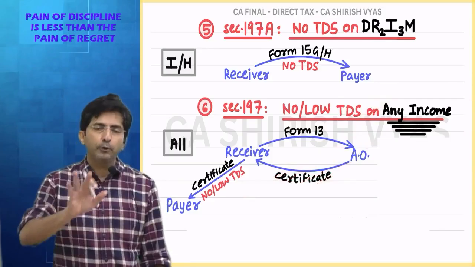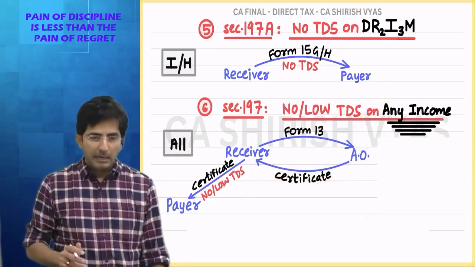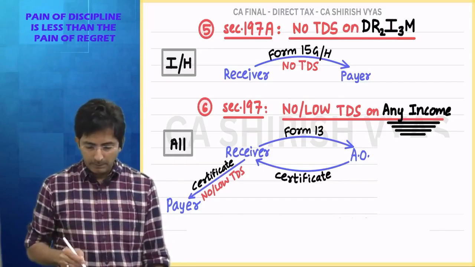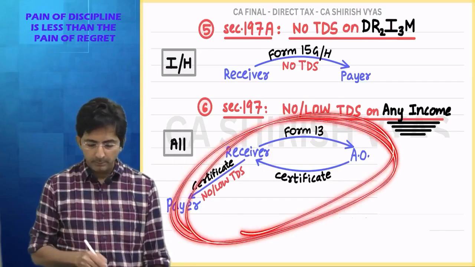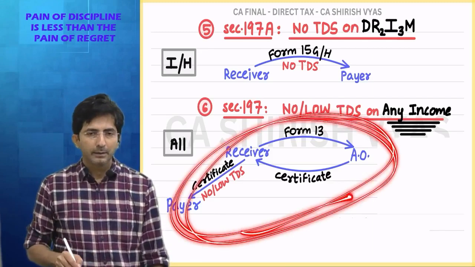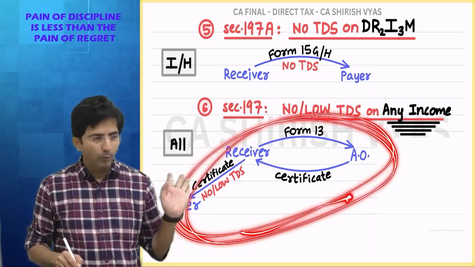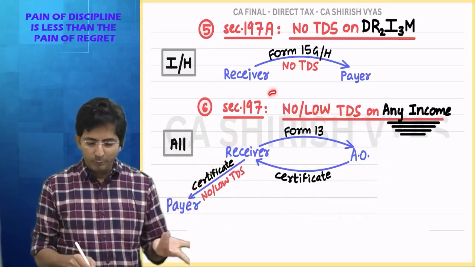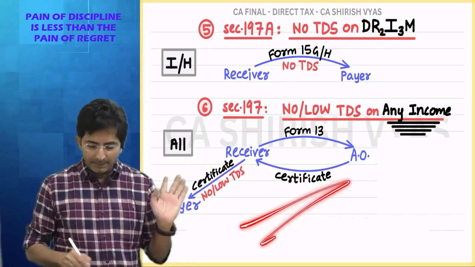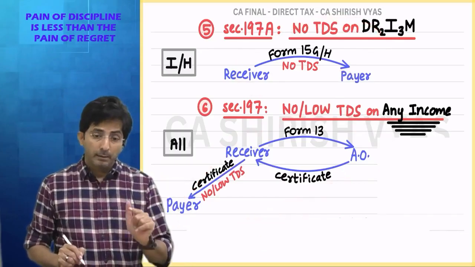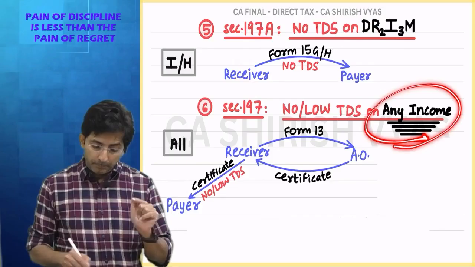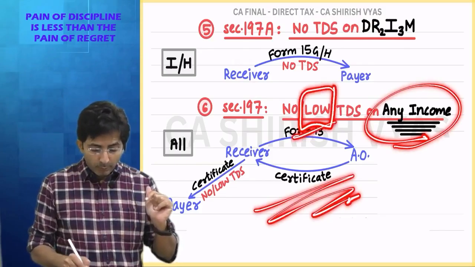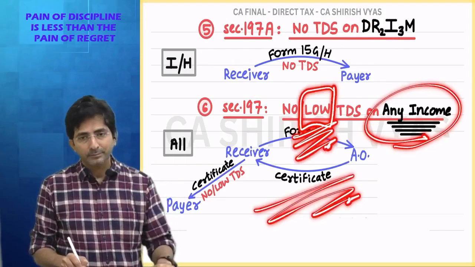So tell me, imagine you are a chartered accountant and your client says, I have dream income, I want to follow this method. So what will you say? Are you mad? Why do you want to go for the long cut? Since your income is of dream type, you can use this simple method. The second method is horrible, no? But still, for dream income, people go for this method if they want low TDS.